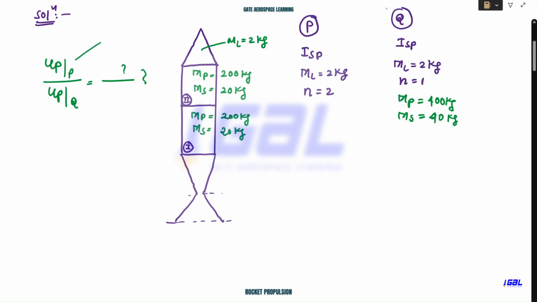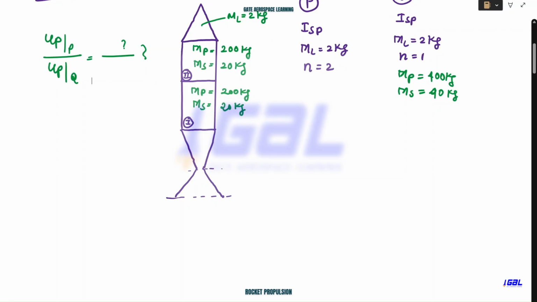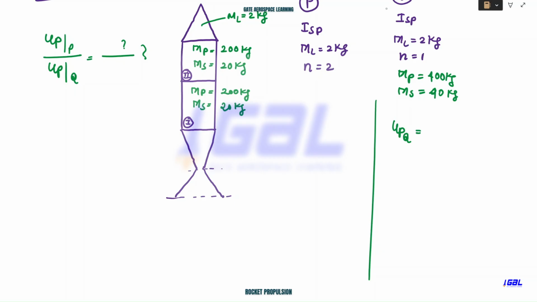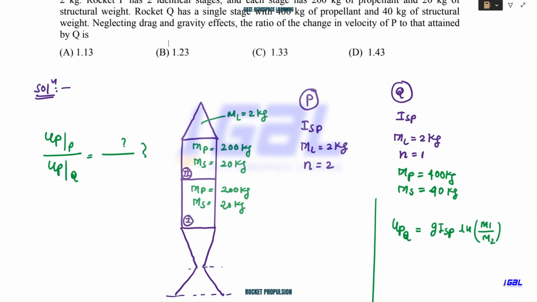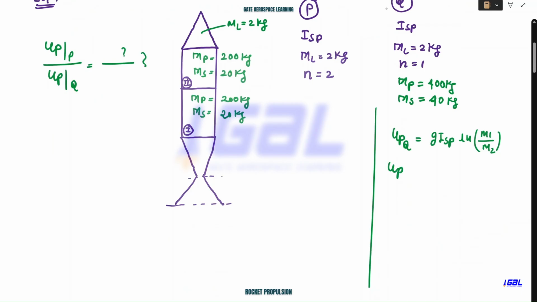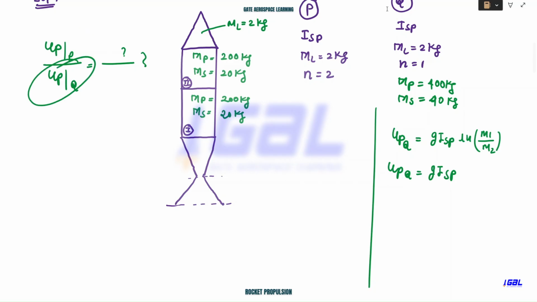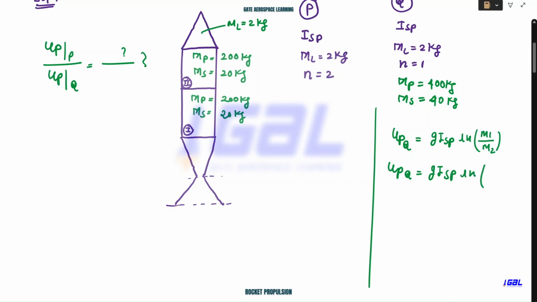Now we need to calculate these two quantities and take the ratio. So how will you proceed? First thing I'll do, I'll quickly calculate the UPQ value here. So how do we calculate? This can be written as ISP, ln of M1 divided by M2. I should not consider the gravity term because they already told us that gravity effect has to be neglected. So UPQ, if you calculate, g ISP they have not provided, so we will not substitute the value. At the end, when we take the ratio, these two will cancel out from numerator and denominator. So we should not worry about this. Let's keep it the same.